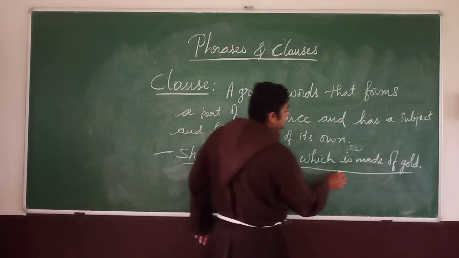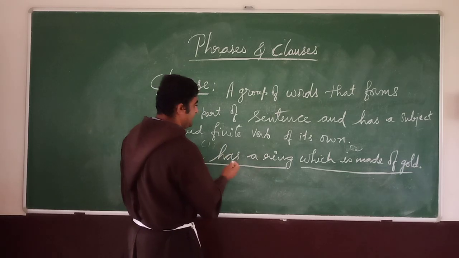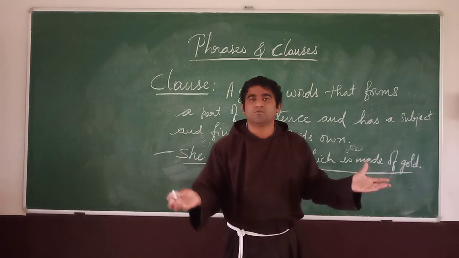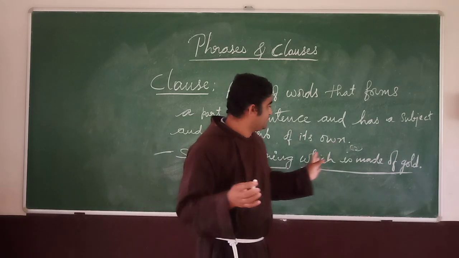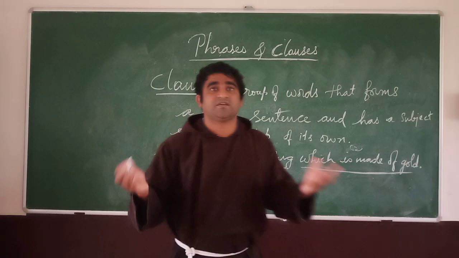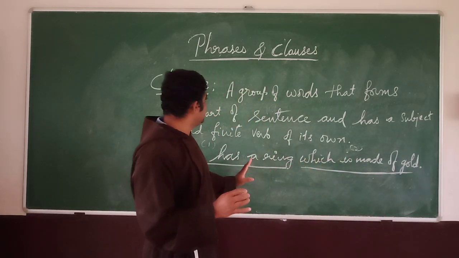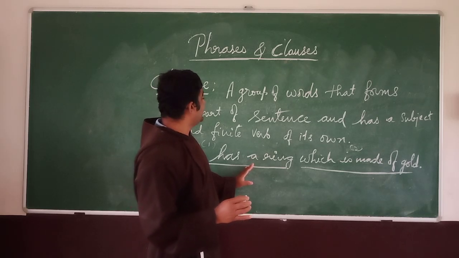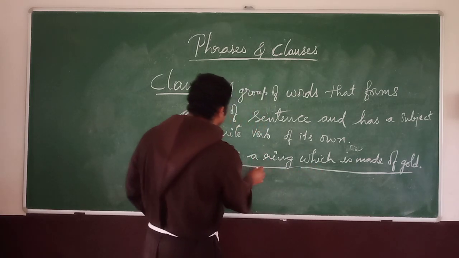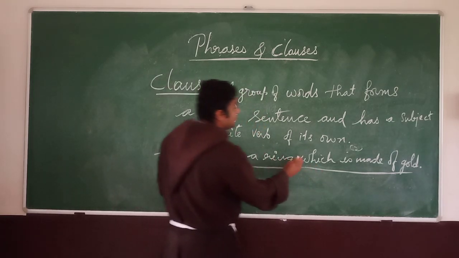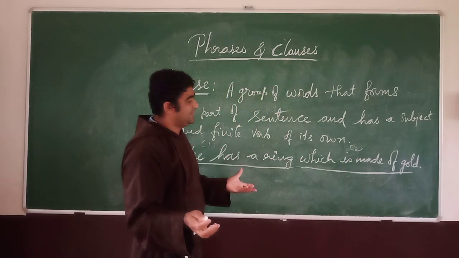But when I leave the first part and only say which is made of gold, do you understand? We have subject and all, then you ask what, and I would say ring. That means this is depending on this. Which is made of gold is a part of this sentence. We cannot separate it. If you say it separately, we don't understand it.